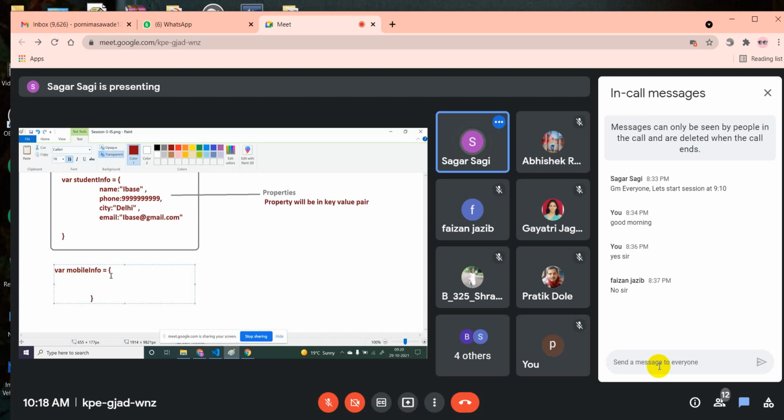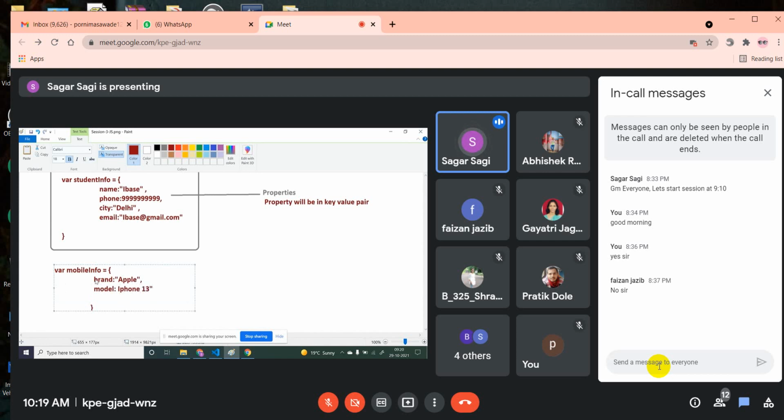Created object structure. Now in this object, what will we store? We will store the information. How will we store the information? In the properties format, nothing but key value format. For example, for every mobile, there will be a brand, whether it's an Apple brand or Samsung brand, something like that. I'm saying Apple brand. Then you might have something like model, which model it is. Like for example, I'm saying iPhone 13.